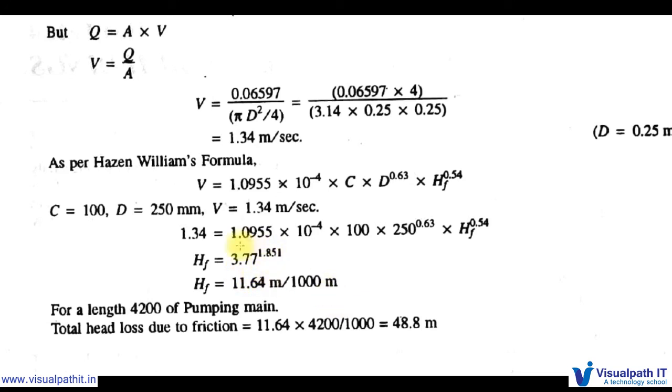Whatever answer we get here, 11.64 meters, is for 1000 meters, not for 4200 meters. So we need to convert it to 4200 meters. If it is 11.64 for 1000 meters, for 4200 meters it will be 11.64 into 4200 per thousand, that is about 48.8 meters. This is the loss due to friction.